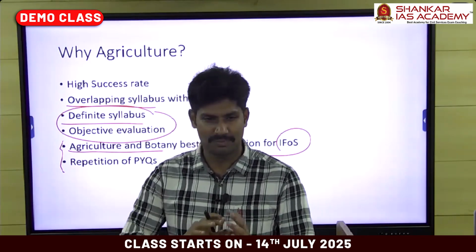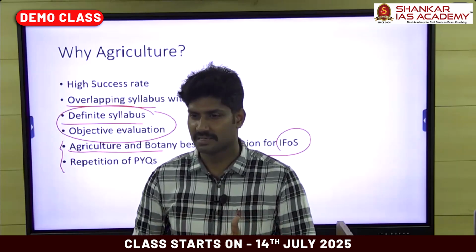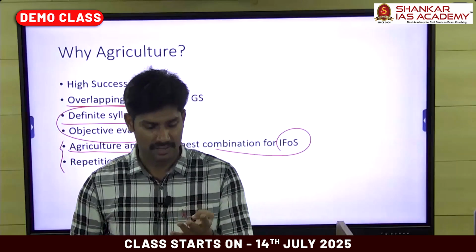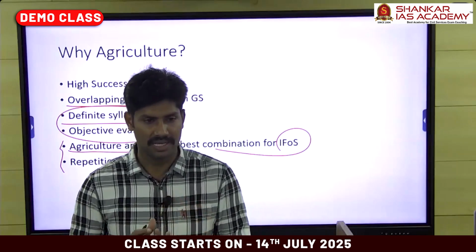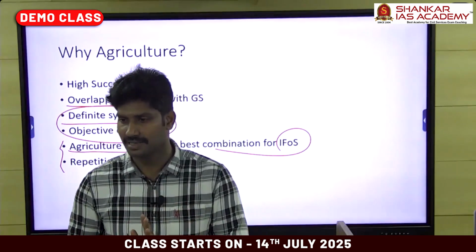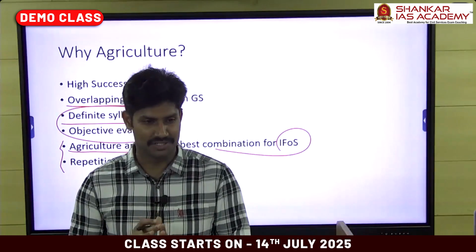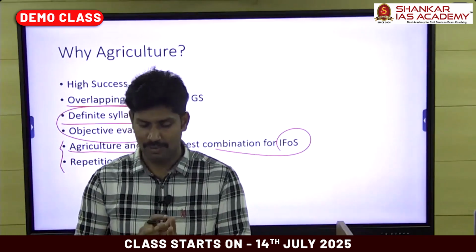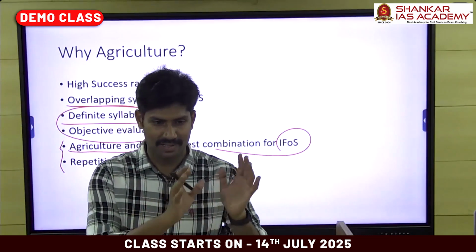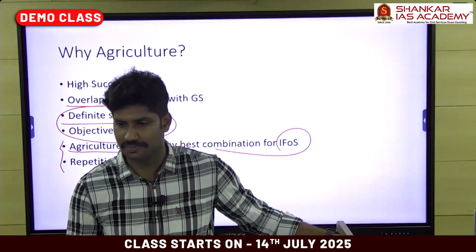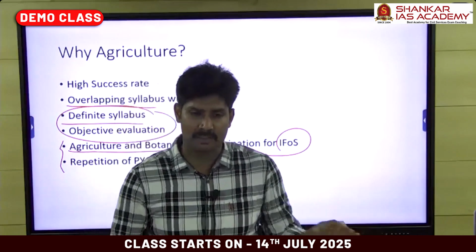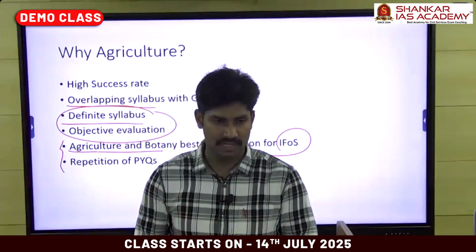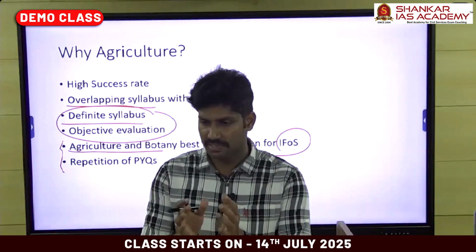It can't be done, because pure sciences like physics, chemistry, and maths are very tough. So only these 4 options are suitable: agriculture, botany, forestry, geology. We cannot choose agri and forestry together; these 2 combinations are not allowed in the UPSC. So we have only one choice, agriculture and botany. This is the best combination, because many subjects are common between agriculture and botany. In the botany paper 2, if you see the syllabus, again we will study the same subject.